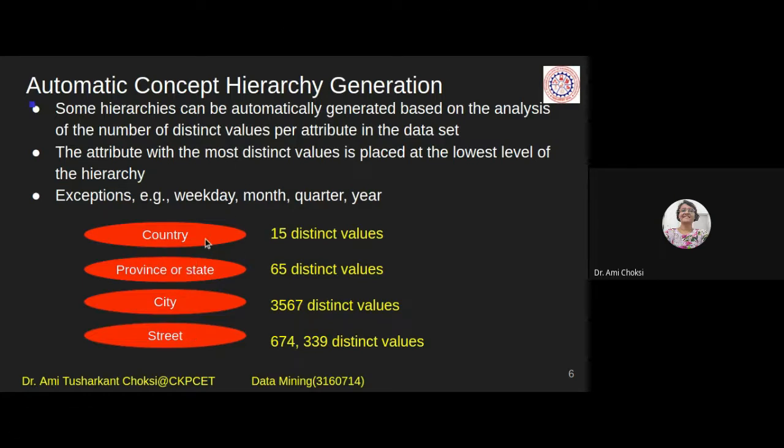see, if we consider country, how many distinct country values will be having? For say Asia continent, if we consider the countries, how many countries will be having? As such, so many. Let us say that we are considering 15 countries. Now for 15 countries, how many states will be having? 15 multiply by at least 25, right? In our India, let us say minimum 25 states are there in each and every country. So 25 multiply by 15 countries, so its instances will be more than that of the countries.